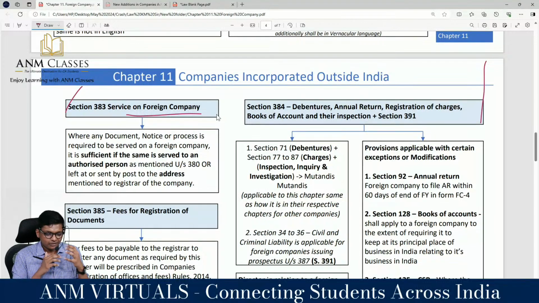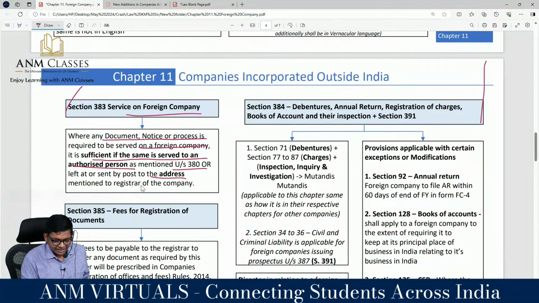Okay, fine. So intimating the authorized representative is equal to intimating the foreign company. Again, intimating the authorized representative is equal to intimating the foreign company, opposite. So that's what I'm trying to say. If a document is to be served on a foreign company, it is sufficient if it's served on the authorized representative in the address given by him. Correct only I told, guys, this time.